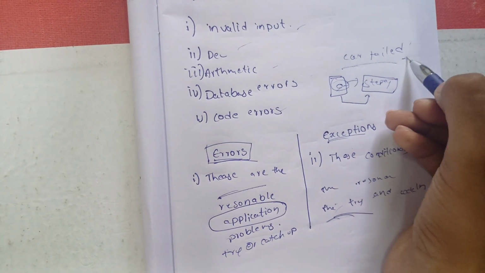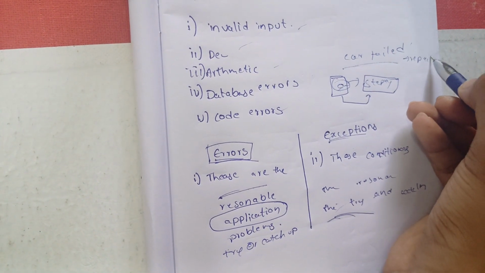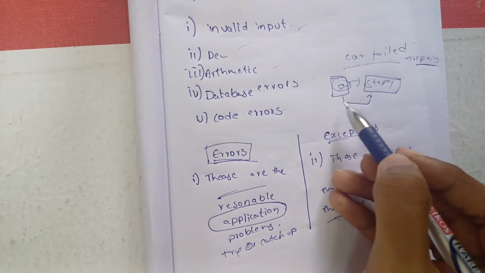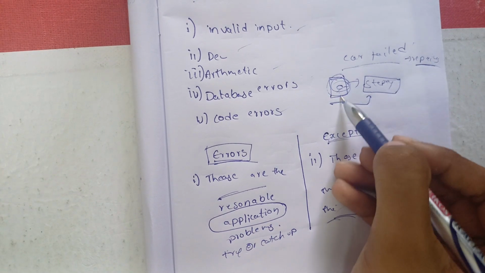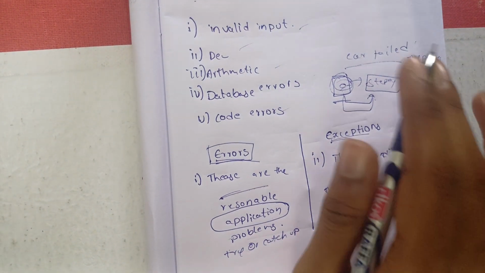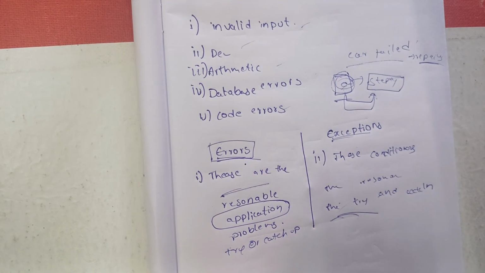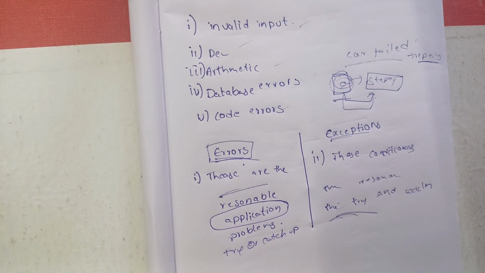He'll go to a repair shop and repair his car. Means he is rectifying the problem, whereas here he is replacing the problem. I think you understand the difference between errors and exceptions. So now let's go into our next topic.